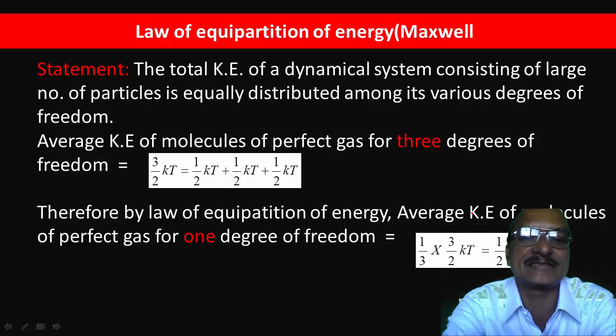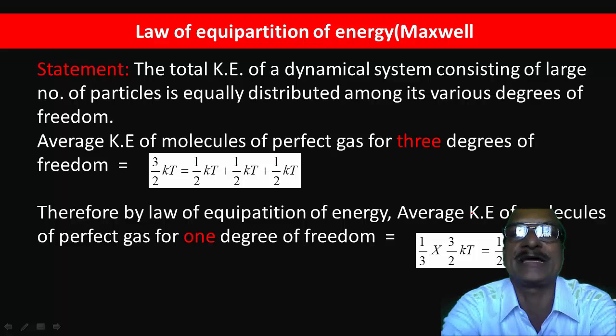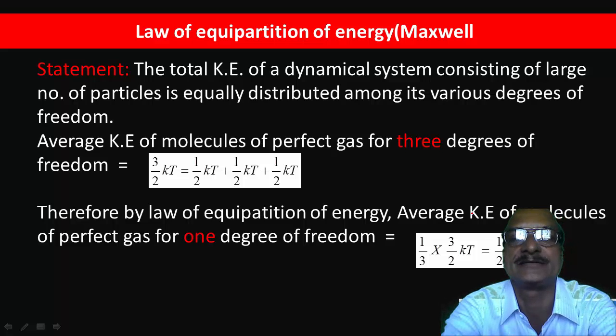Now let us consider the law of equipartition of energy. This law is given by scientist Maxwell. So what is the statement of this law? The statement is: the total kinetic energy of a dynamical system consisting of a large number of particles is equally distributed among its various degrees of freedom.